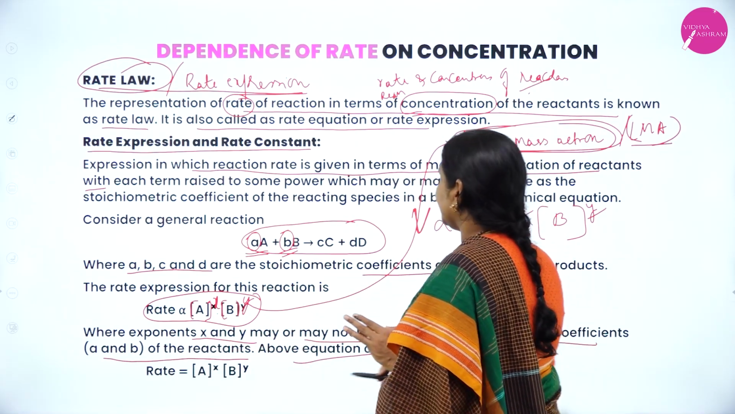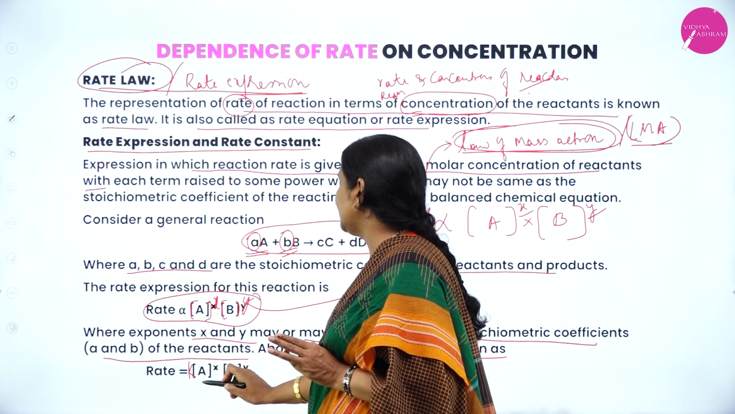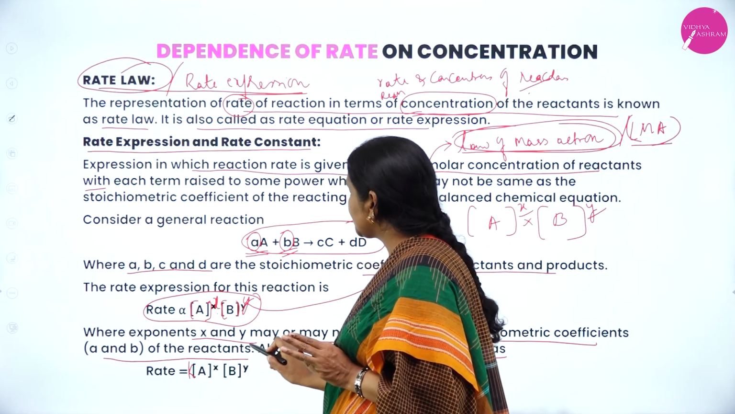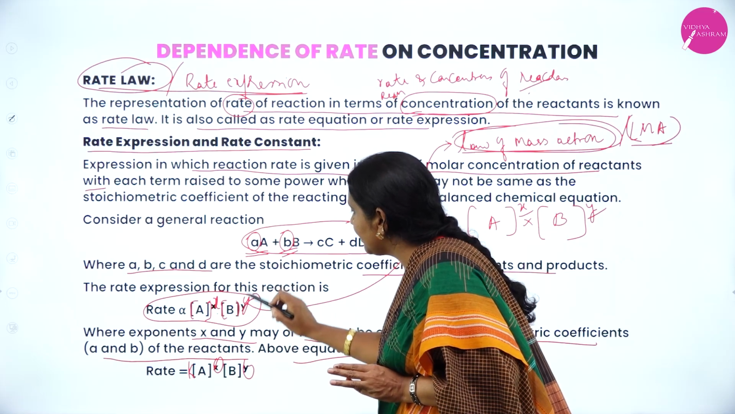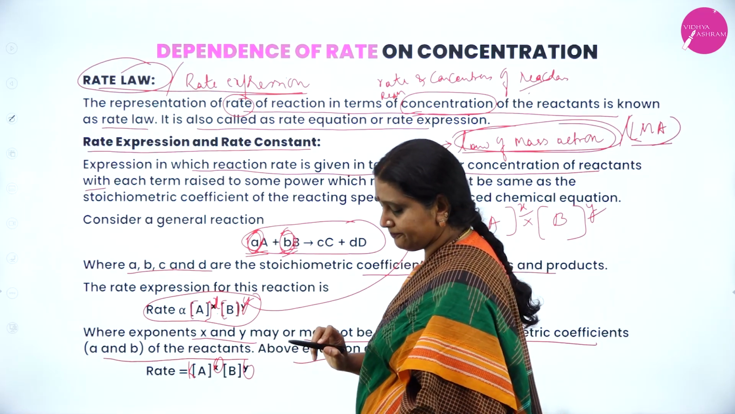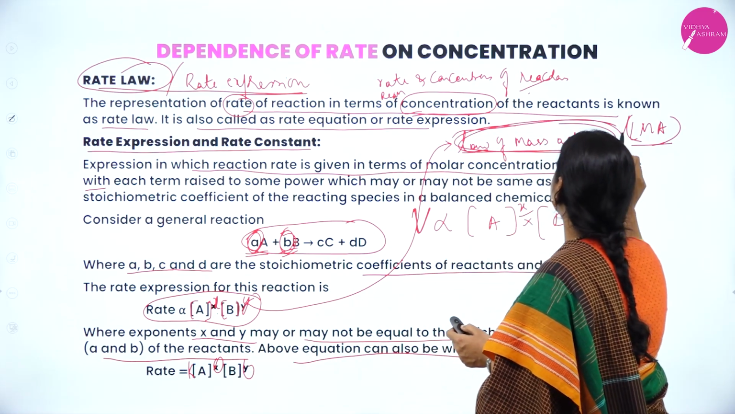The above equation is written as: rate is equal to K into the molar concentration of A to the power of X, molar concentration of B to the power of Y, where the powers X and Y may or may not be equal to the stoichiometric coefficients of A and B. Here I had written this expression by taking the help of which law?